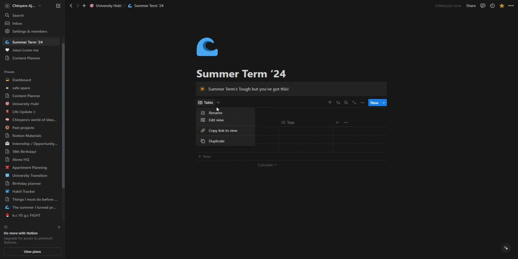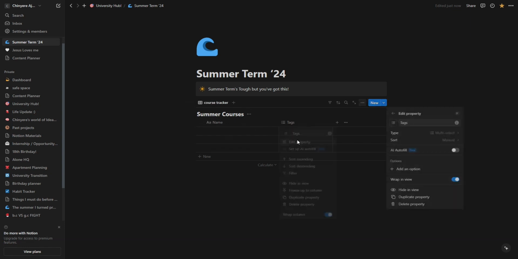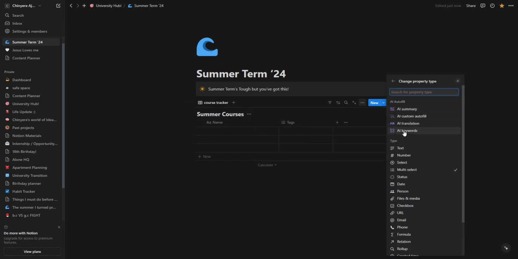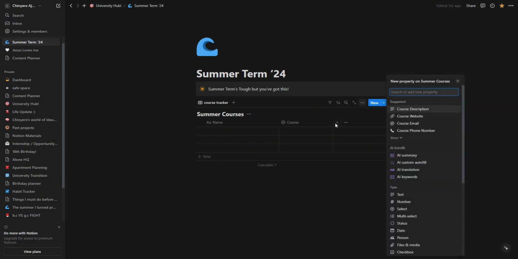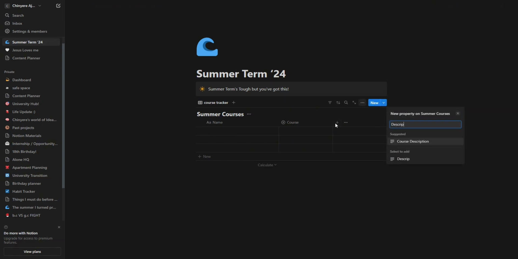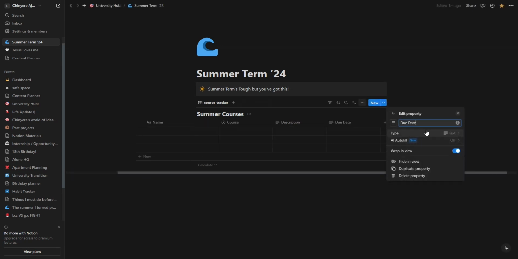Now we want to change the actual columns in our database, and these are called properties. You can edit the property by clicking on the property, and then you can change what type of property it is, which I showed here. We want to add a new property, you press the plus sign, and you can start writing the name of that property. The default property is text, so we want to change this to a date.